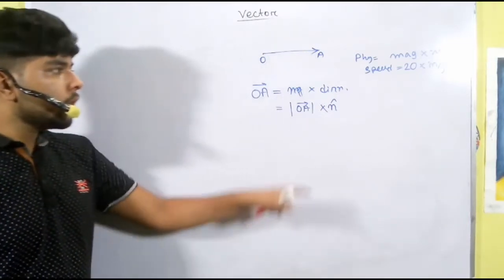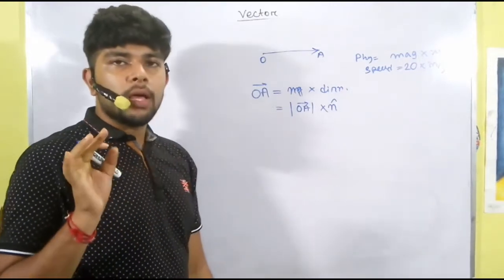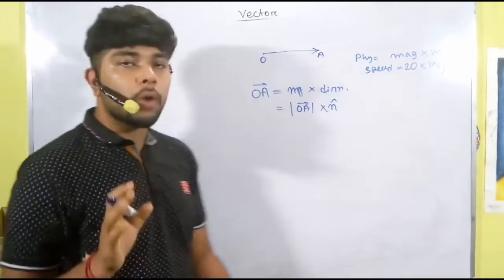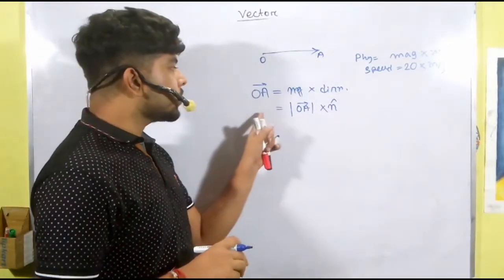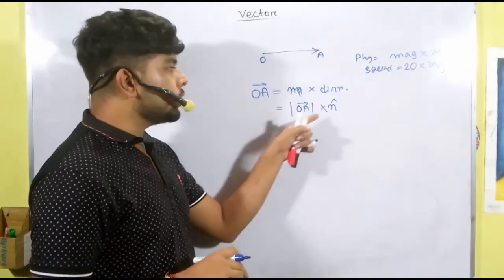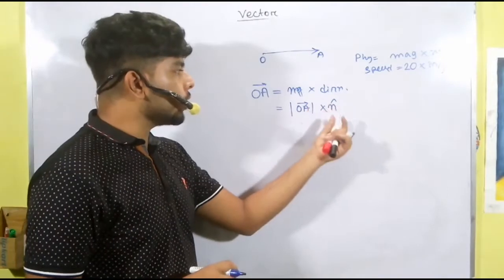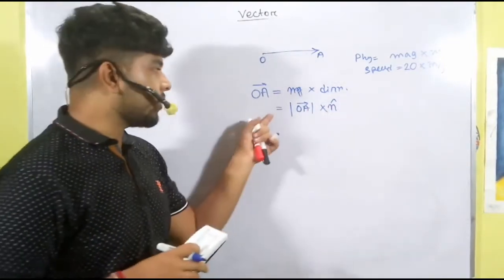What is a unit vector? A unit vector is a vector whose magnitude is 1. If the magnitude of a vector is 1, then it is called a unit vector. So we represent a vector with its magnitude times its unit vector. The work of the unit vector is to express the direction of the OA vector.